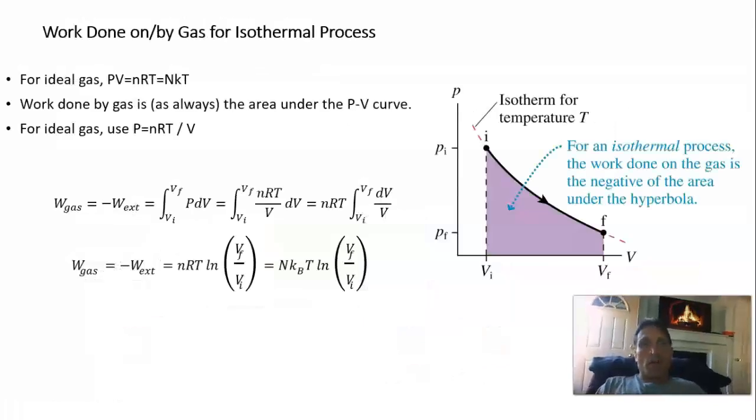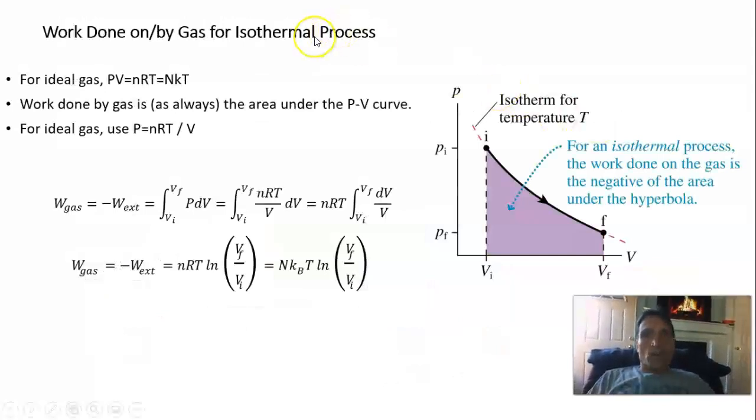For isothermal processes, isothermal means constant temperature. In this case, neither the pressure nor the volume is constant, and so the integral becomes a little more difficult. But for an ideal gas, we can use PV equals nRT and express the pressure in terms of the other variables.